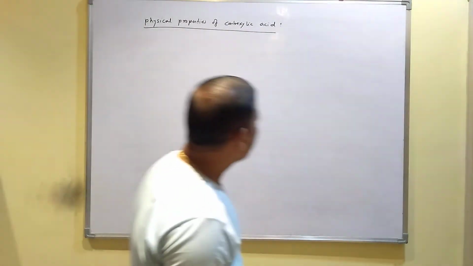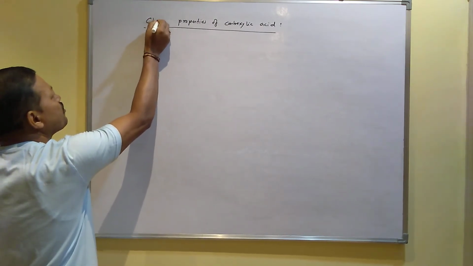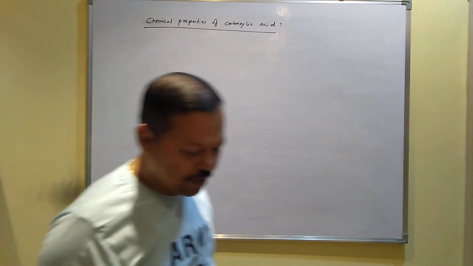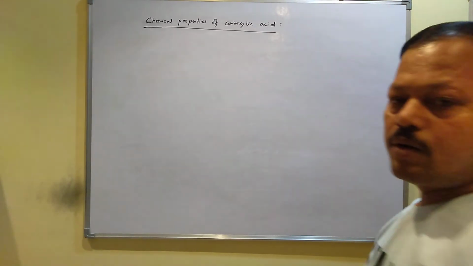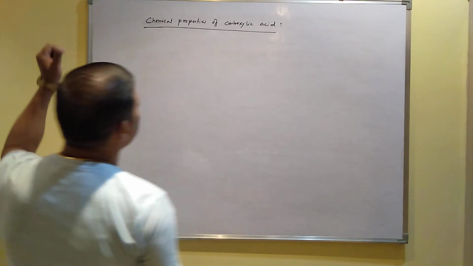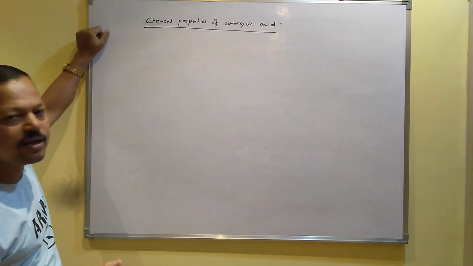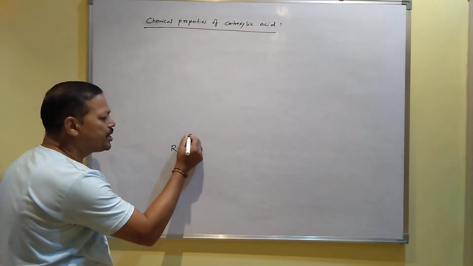So now we will move to chemical properties of carboxylic acid, I mean the chemical reactions. What type of reactions are shown by carboxylic acids? Normally, before doing the reactions, carboxylic acids are acidic. Why are they acidic?